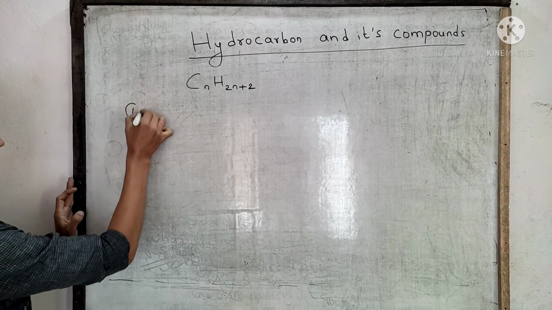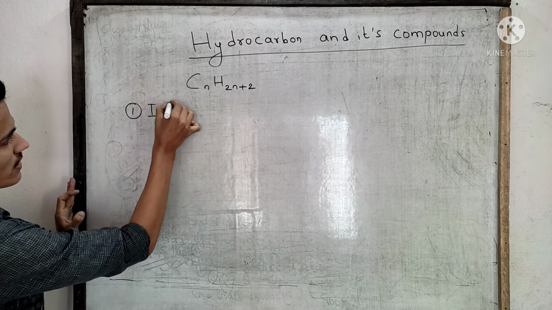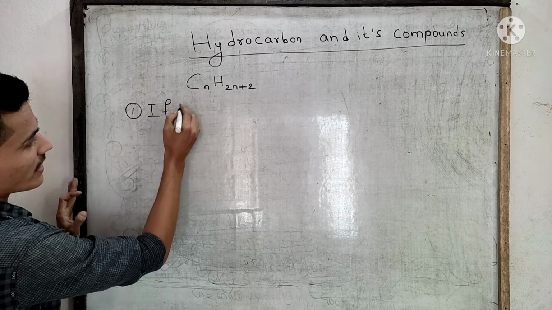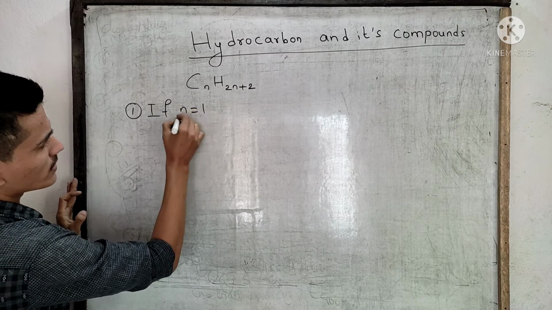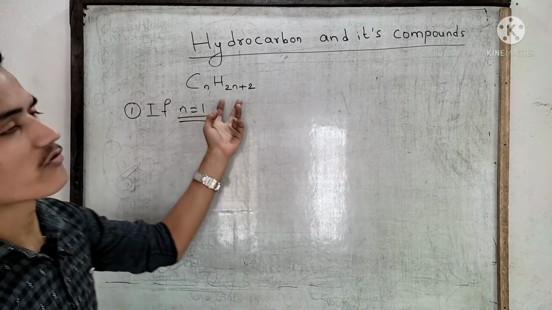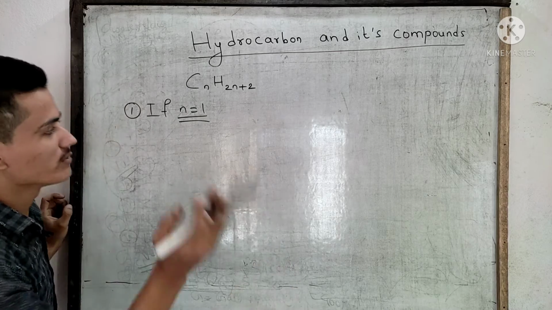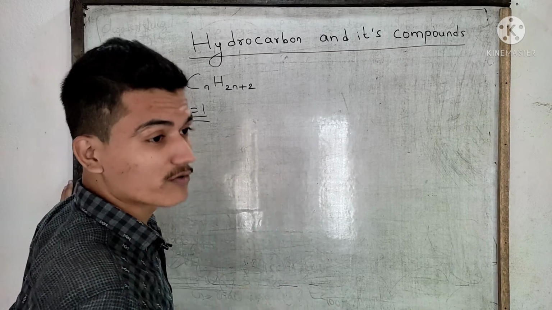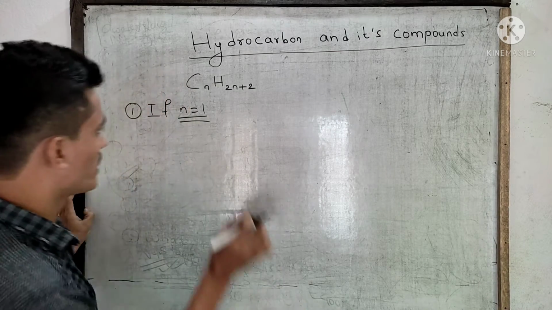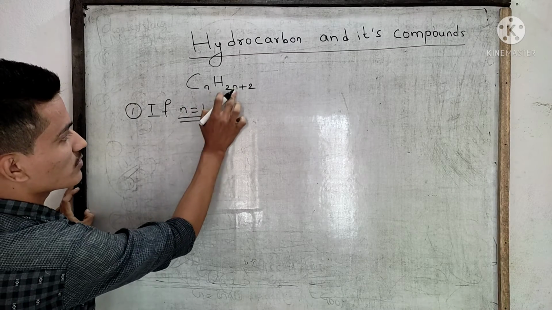Now if n is equal to 1, the hydrocarbon contains only one carbon, then what will be its molecular formula? Place this n in both places.